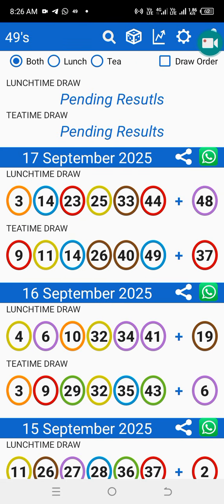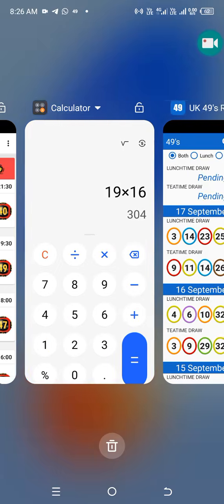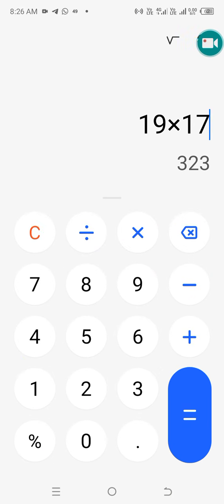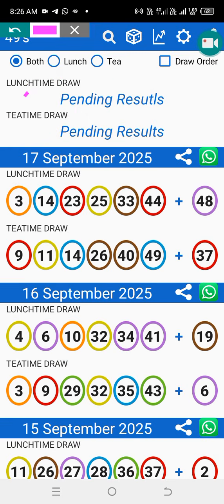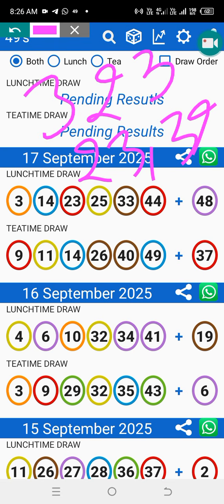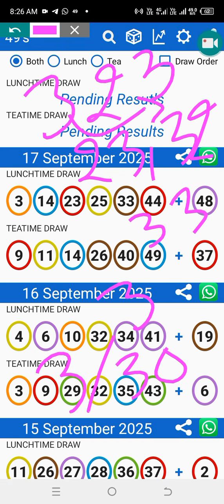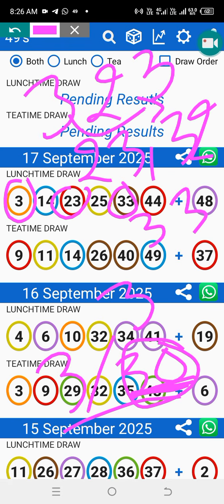Then you take 19 times 17, which is 323. 323 is 23, 32, 33, and 3. Every time you see a twin number, you add them together, which is 3 or 30. So this 30 is supposed to play yesterday, but they brought 3. Right? So we have 23, 33, then 30. Where is 30?